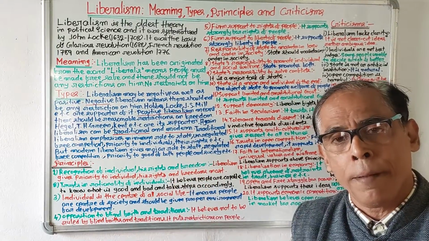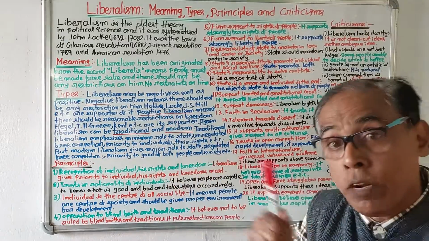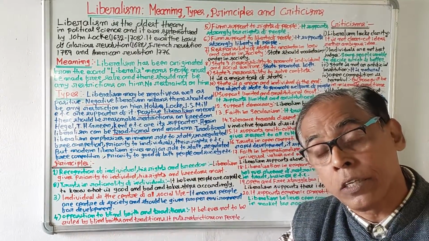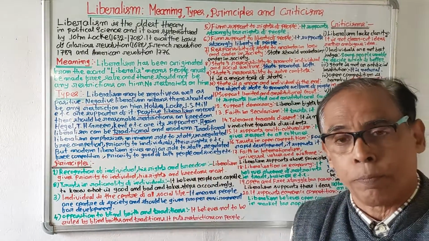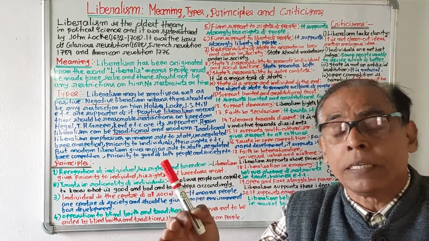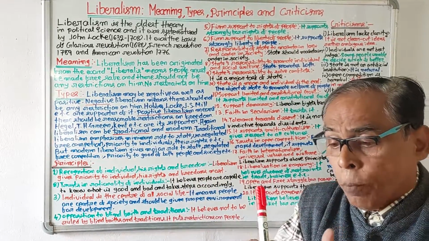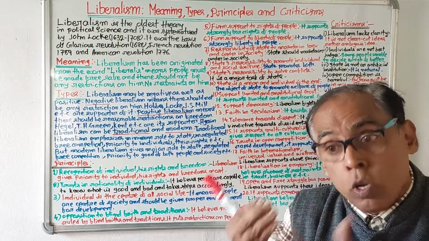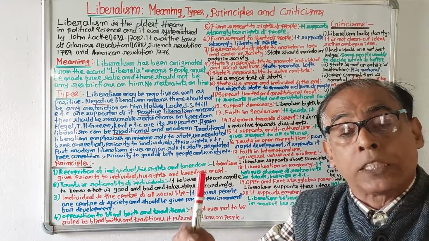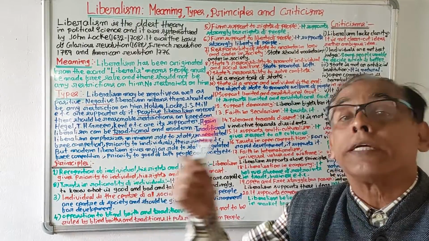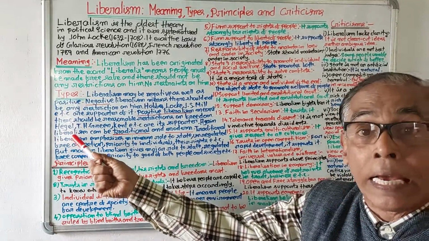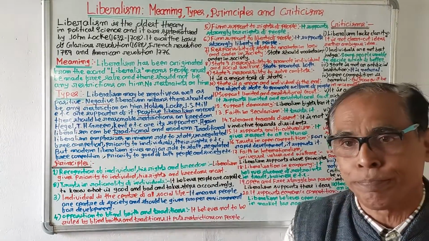And positive liberalism means there should be reasonable restrictions on the liberty of the people in the interest of society, in the interest of morality, in the interest of all. So, positive liberalism means there will be reasonable restriction on the freedom of people in place of unreasonable restraints. And it is supported by Hegel, T.H. Green and Kant.